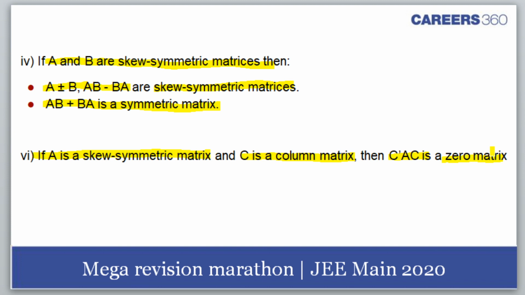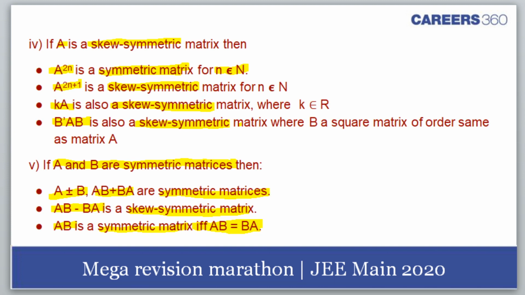Can you explain second point of 5? Okay, after 4th they have given you 6th, just a slight mistake. Can you tell me, Abhimanyu, which you are referring to? The previous slide you mean? 5th, second part: AB minus BA is a skew symmetric matrix. That's what you want me to explain? Okay, let's take it.